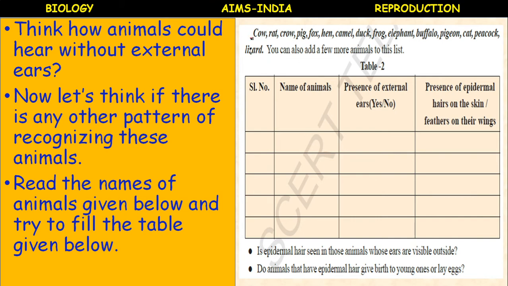So cow, rat, pig, fox, camel, elephant, buffalo, cat. These are the animals which show the presence of external ear. So how many are there? 8 animals.